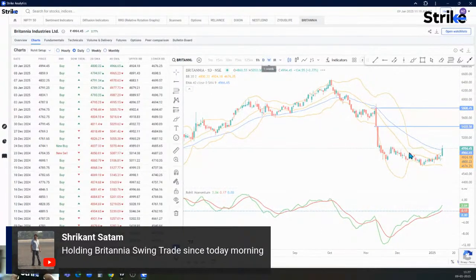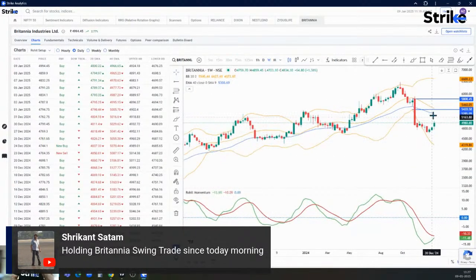On the weekly chart, let's see. So on the weekly chart, the first high over here is coinciding with the averages. So maybe 5,200 to 5,400 is something where Britannia is headed towards. The bearish momentum has slowed down, and on the weekly chart, RMI could give a buy signal. So investors can wait over here.